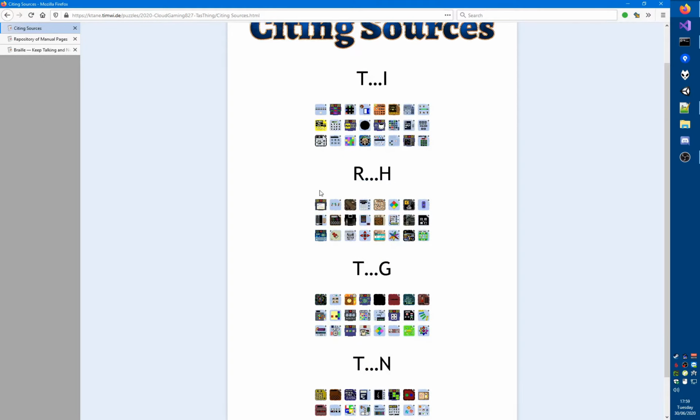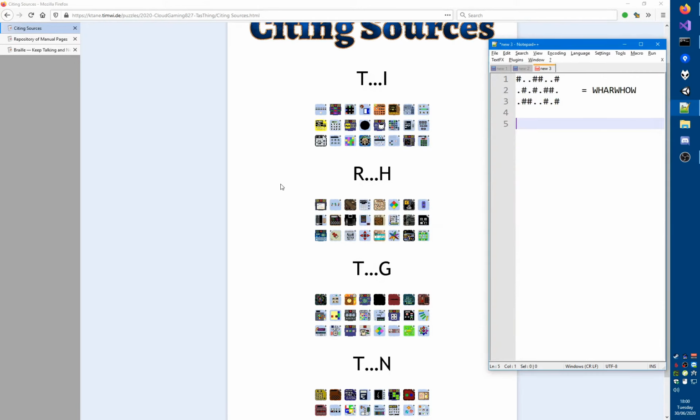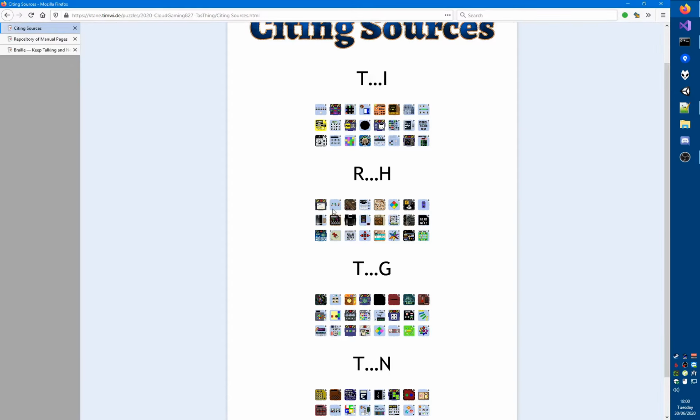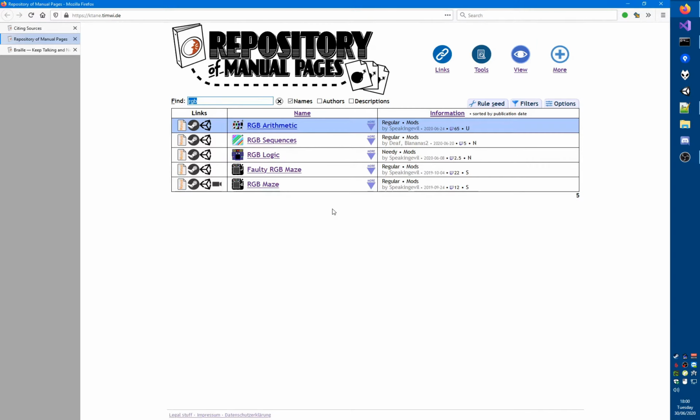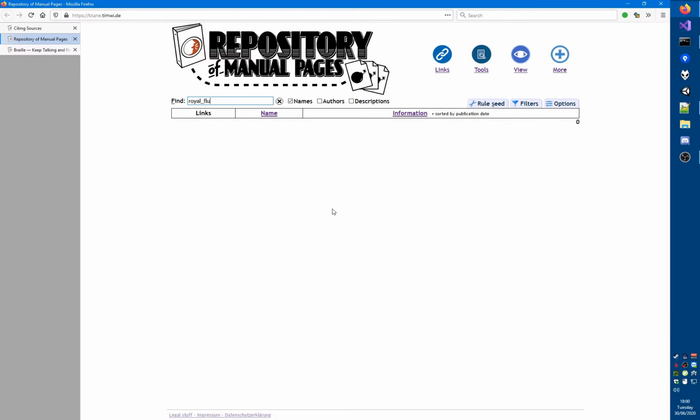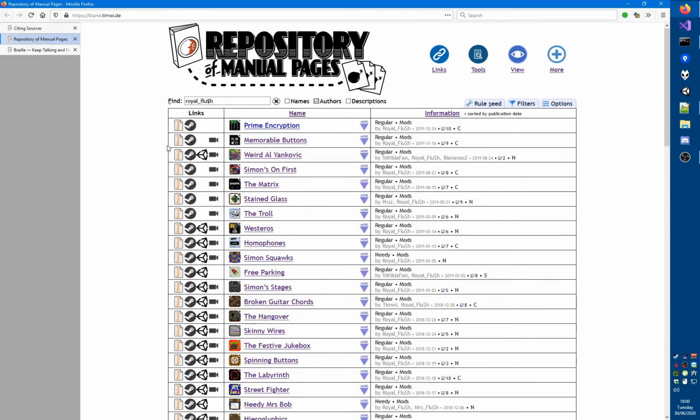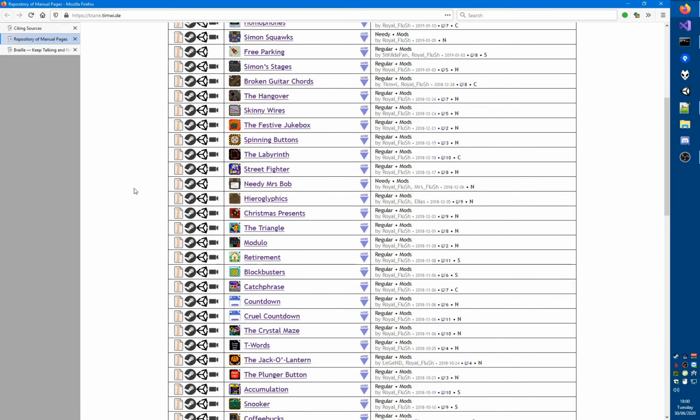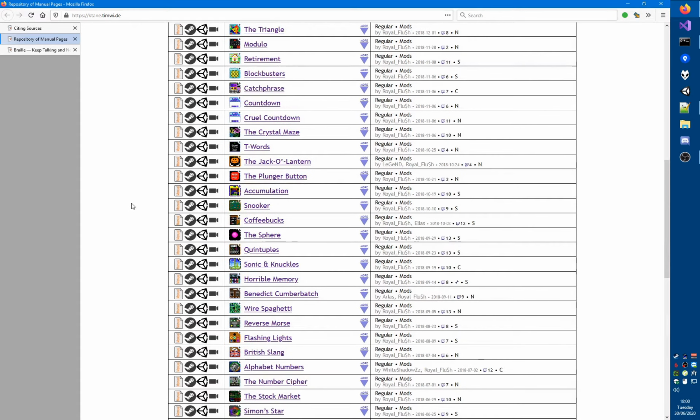It's very suspicious that it's 3 rows and an even number of columns. So RH, I'm willing to bet, is Royal Flush, but let's see if we can find anyone else. Royal Flush is the only one. Okay, so that first one, I don't know, so I'm going to put a question mark. That next one, I think that is something with RGB in the name. I do not believe that that is Royal Flush. Oh, it does not have RGB in the name. So I guess I'm going to go Royal Flush like this, and then get a list of them, and then see if that RGB looking thing is anywhere in this list.